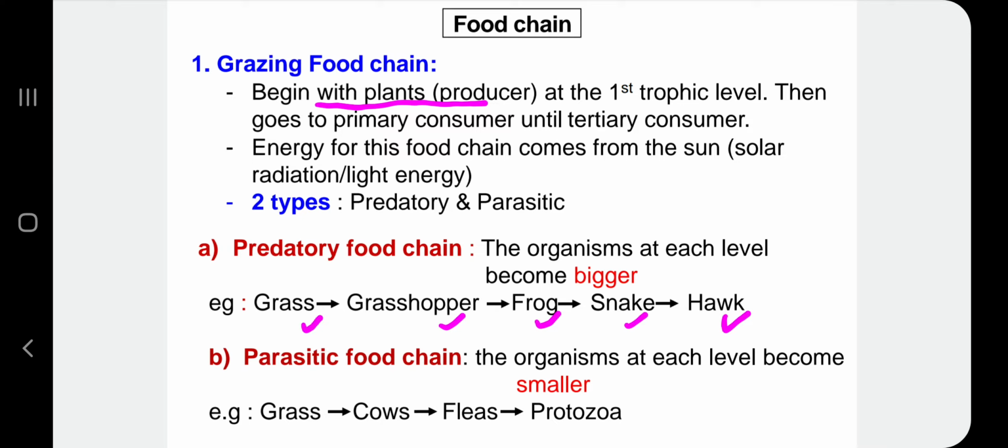And then for the second type of grazing food chain, we have parasitic food chain, which the organism at each level becomes smaller. Okay, so last kali dia akan berakhir dengan parasite. So for example, grass is eaten by cows. Cows is infected with fleas. Fleas infected with parasite. Okay, contohnya protozoa.